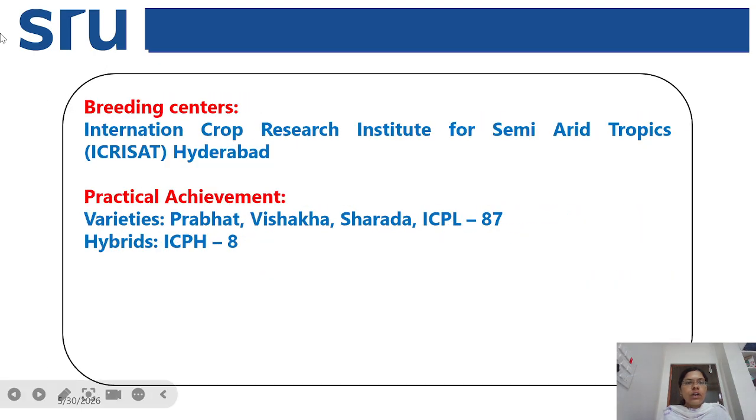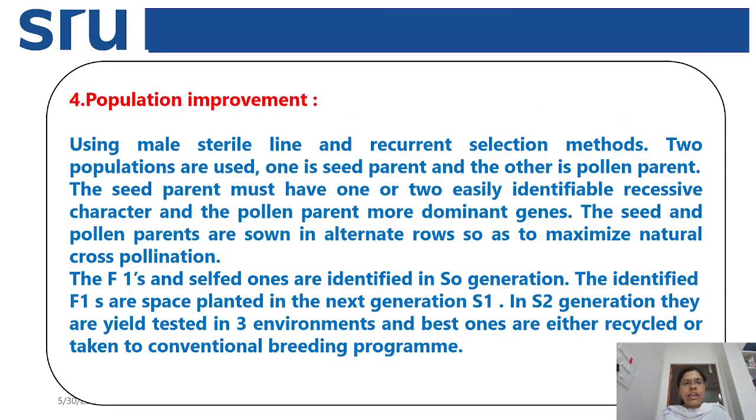The most important breeding center working on red gram is ICRISAT, that is International Crops Research Institute for the Semi-Arid Tropics, which is located in Hyderabad. And next, coming to the practical achievements, varieties developed in red gram are Prabhat, Vishaka, Sharada and ICPL 87. And the hybrid is ICPH 8. So this is about the red gram crop.